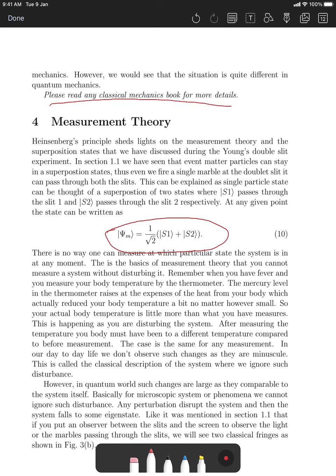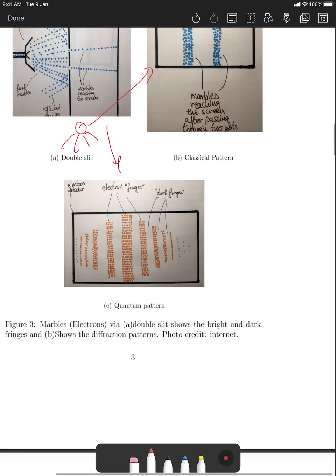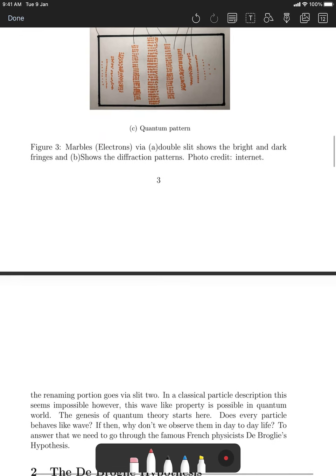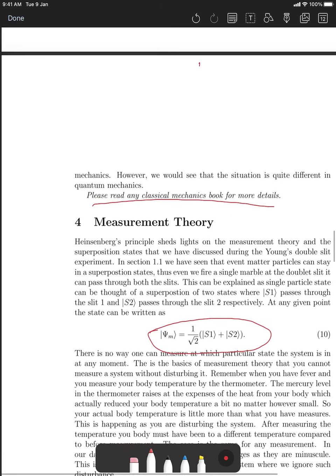So you don't know. But the moment you put an observer there, it suddenly collapses either to slit 1, let me put S1, and this is S2. So suddenly you see two different fringes. So the system is disturbed. It is no longer in the superposition state. So this is the essence of measurement theory.